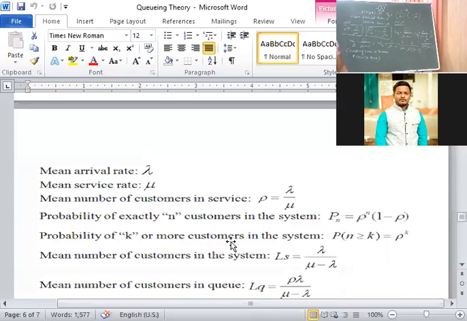Server is busy, rho is equal to lambda by mu, also known as server is busy, or traffic intensity, or utilization factor, or utilization parameter.